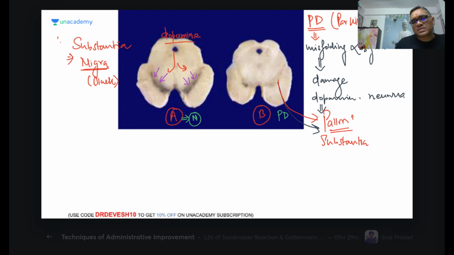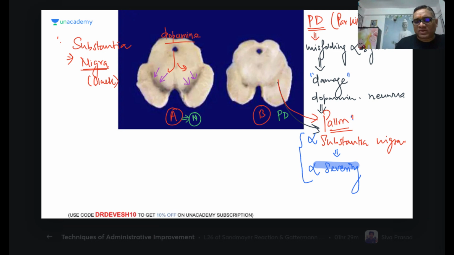We can easily decipher that pallor of the substantia nigra will be directly proportional to the severity of the Parkinson's disease. Now you understood, pallor of the substantia nigra is directly proportional to the severity of the disorder, because if you find more pallor, it means there is more damage of the dopaminergic neurons, right?